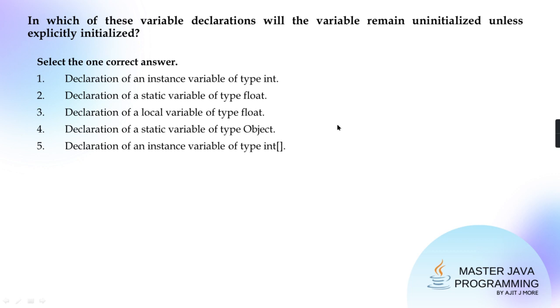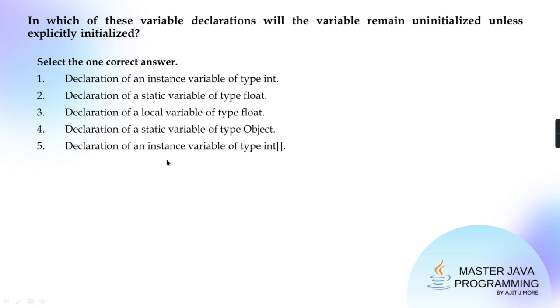Third one. She's saying declaration of a local variable of type float, right? Declaration of instance variable of type int, instance variable, so it will have 0. Static variable of float, so it will have 0.0f. Local variable of type float is uninitialized if not given explicit value. So will it be initialized automatically? No, it will be uninitialized.